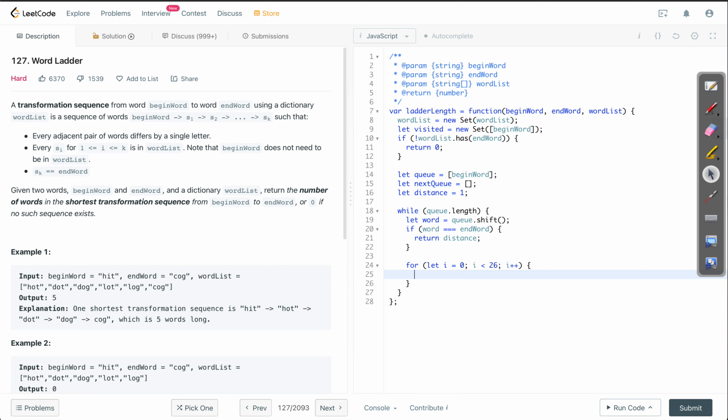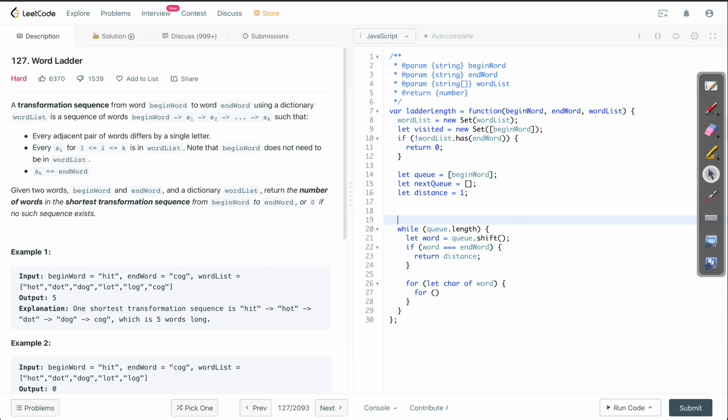And well, so actually rather than doing that, I will run a loop across characters of the word. So for each char of the given word, inside of it I'll run this loop for getting all the characters. Another thing that I could do is, rather than running a loop here from 1 to 26, I could just create an array of all the alphabets.